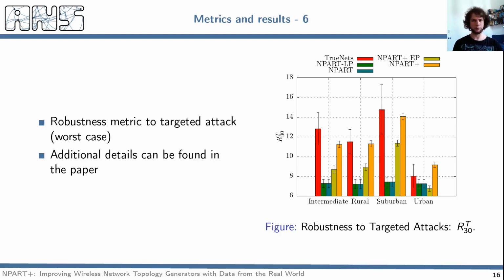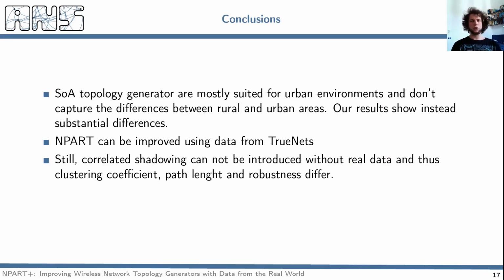In conclusion, we have shown that state-of-the-art topology generators are mostly suited for urban environments and represent poorly rural and suburban areas. Moreover, we have shown that topologies from these areas have a substantial difference among them, and this highlights the need for generators tailored for these areas.